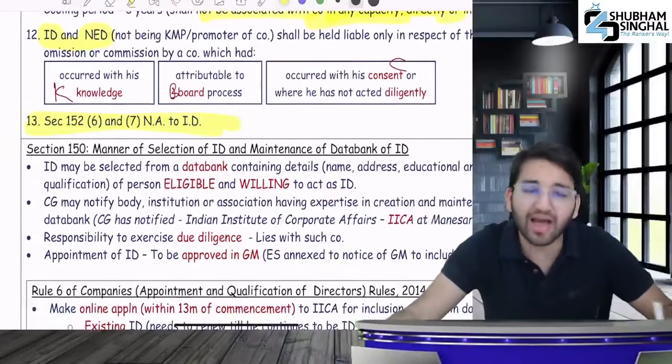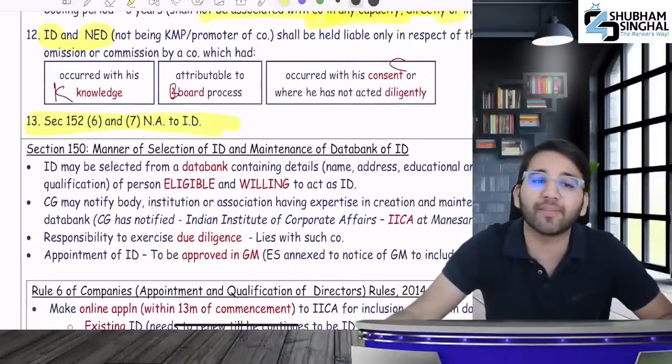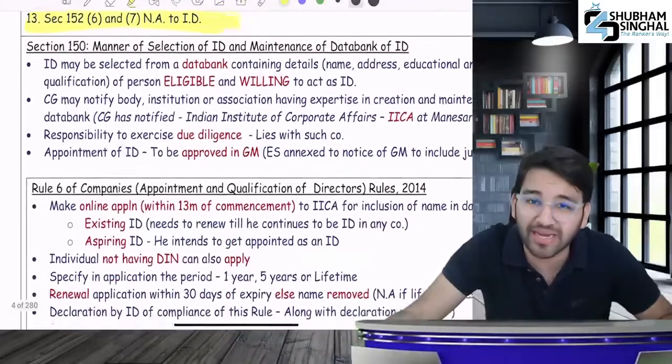What is an independent director? They do not retire by rotation. Independent directors do not retire by rotation at all.